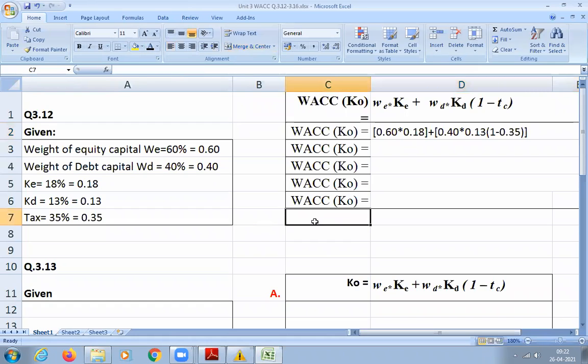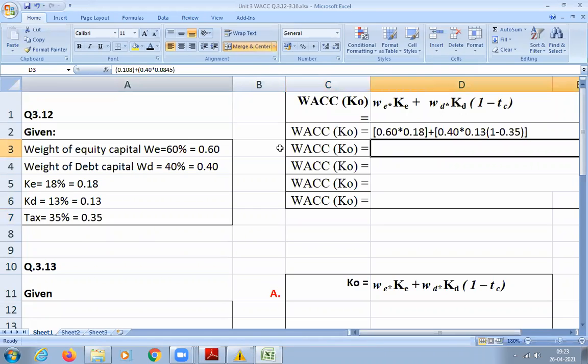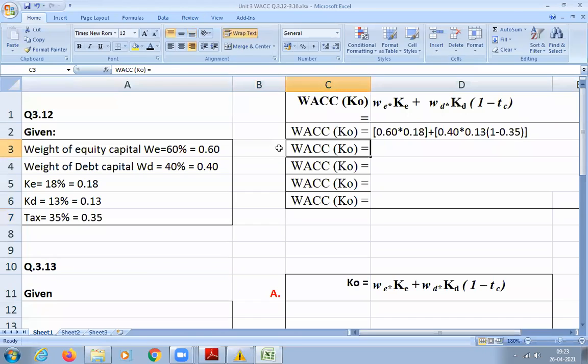So 0.6 into 0.18 plus 0.4 into 0.13, then 1 minus 0.35. So please simplify this. 1 minus 0.35, that is 0.65 into 0.13. How much will you get?